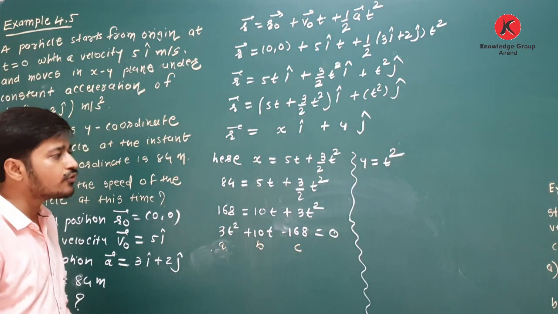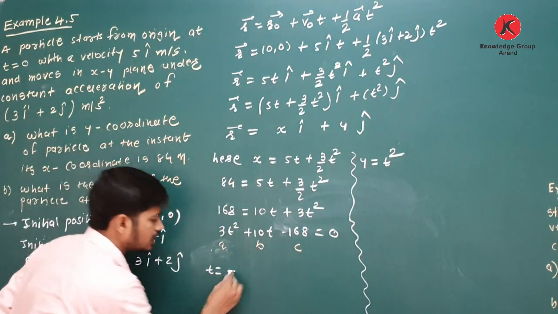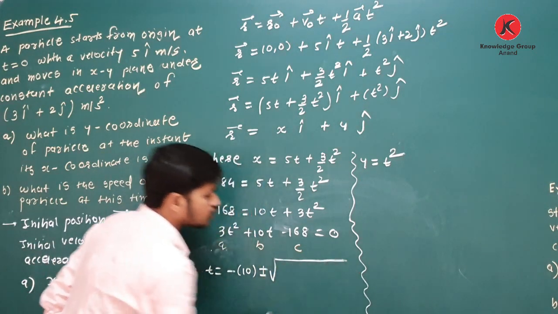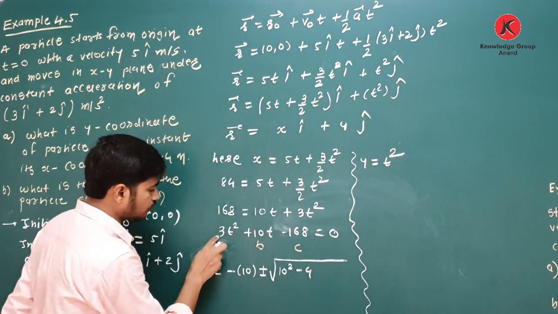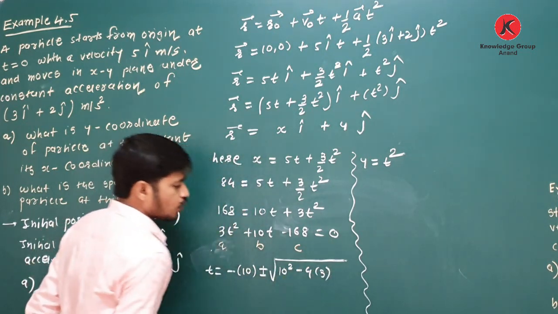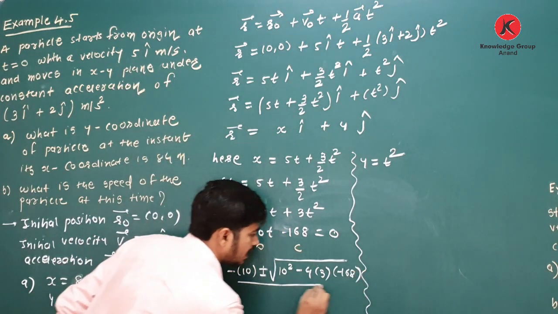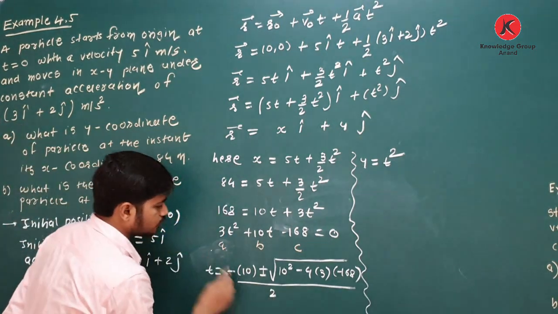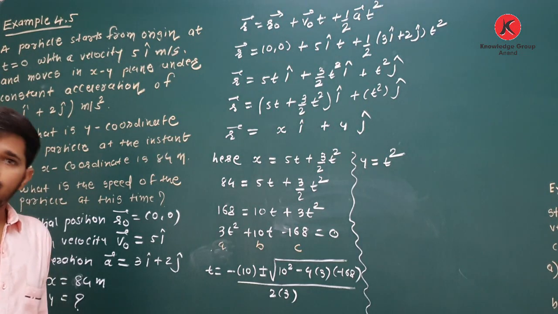Now, how to find this value of t? See, t is equal to minus b, means minus 10, plus or minus under root b square, means 10 square, minus 4, what is the value of a? Here it is 3. What is the value of c? It is minus 168. Divided by 2a, means 2 into 3. Clear about this? Okay.